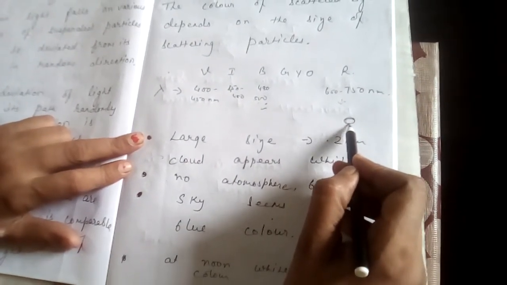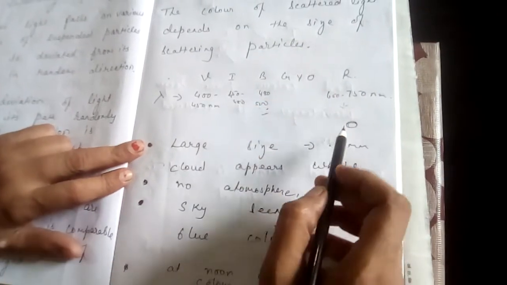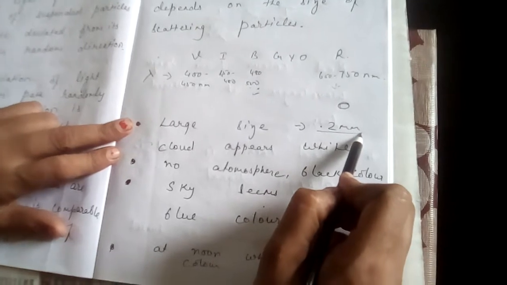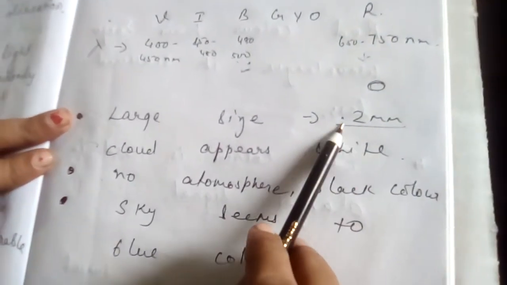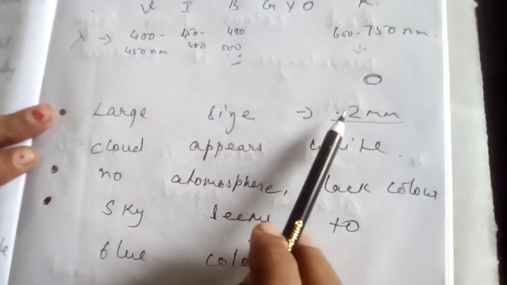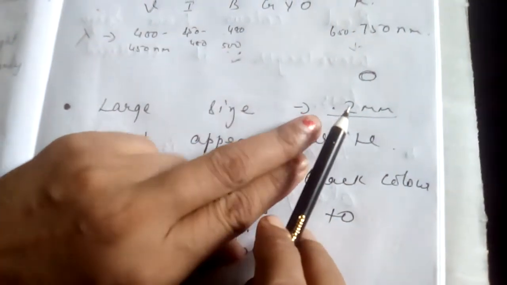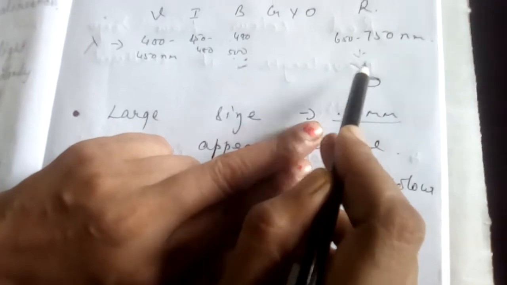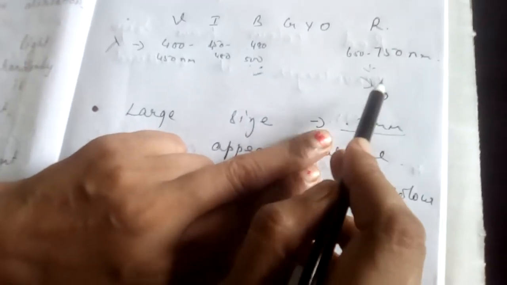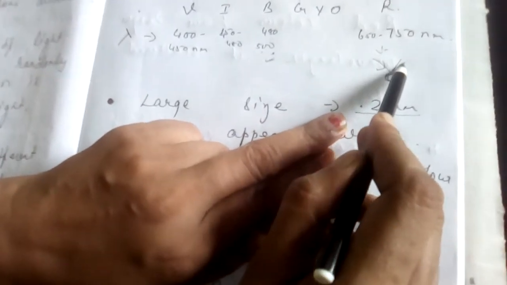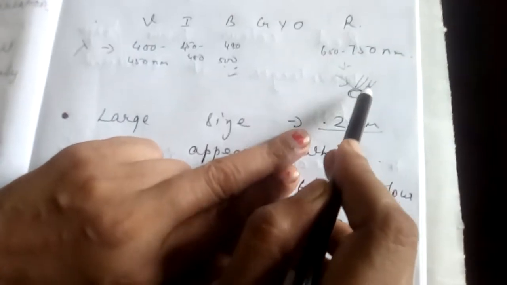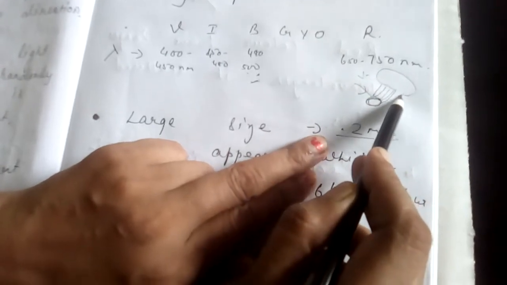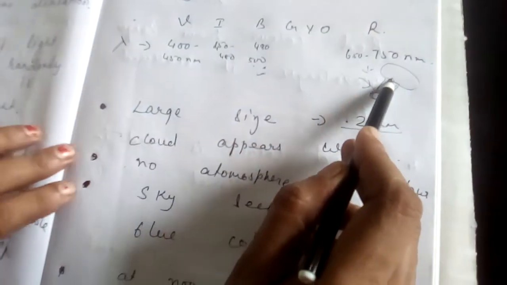Now, if in the atmosphere particles greater than the size of this red color wavelength are present, suppose in the cloud water droplets are present, or nitrogen molecules, oxygen molecules. Now when the light falls on these particles, white light is incident, then all the colors will be uniformly scattered and again they mix up and we see the cloud is white colored.